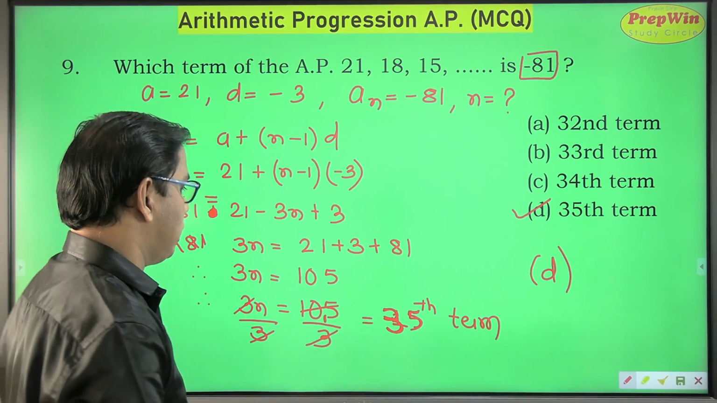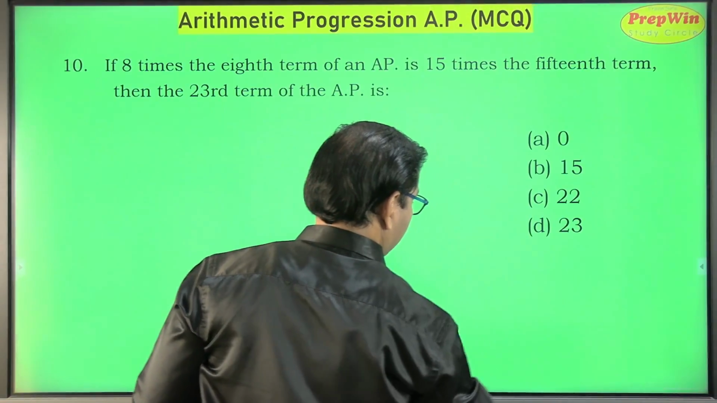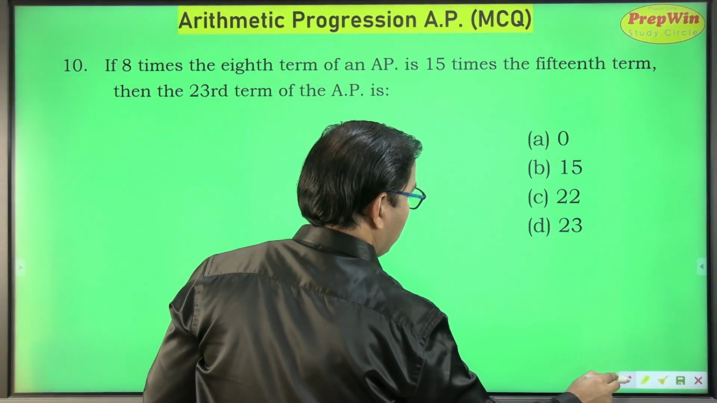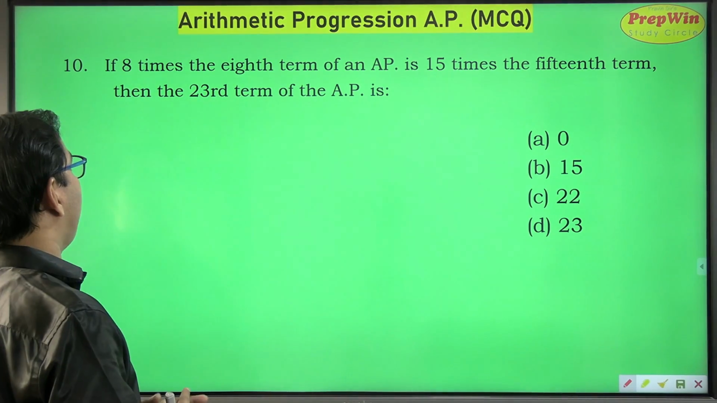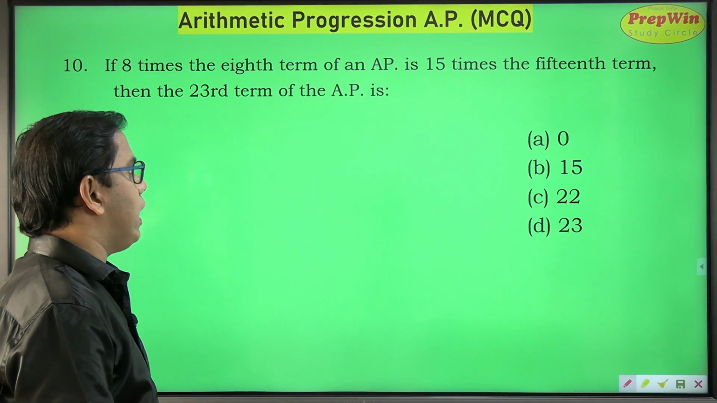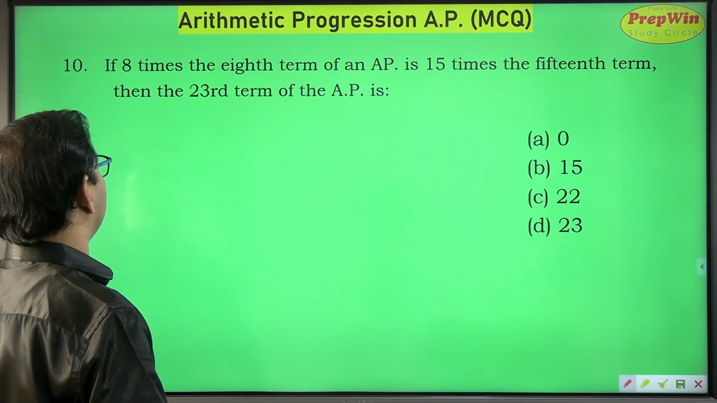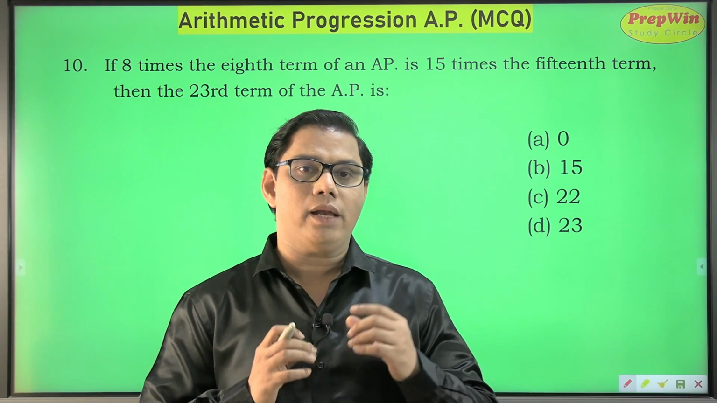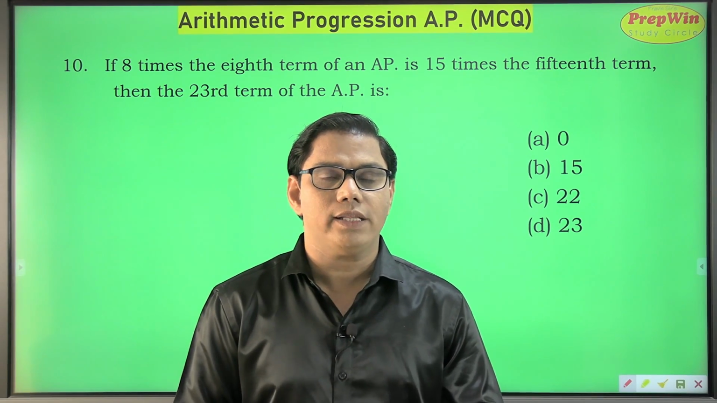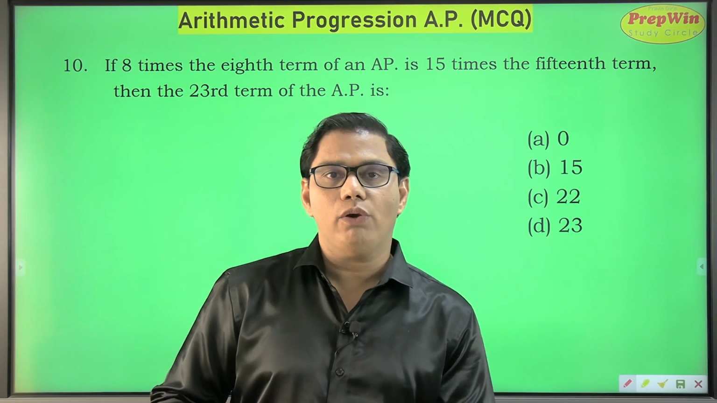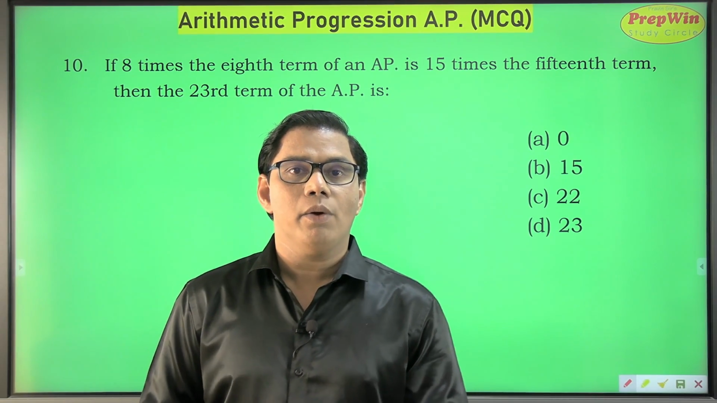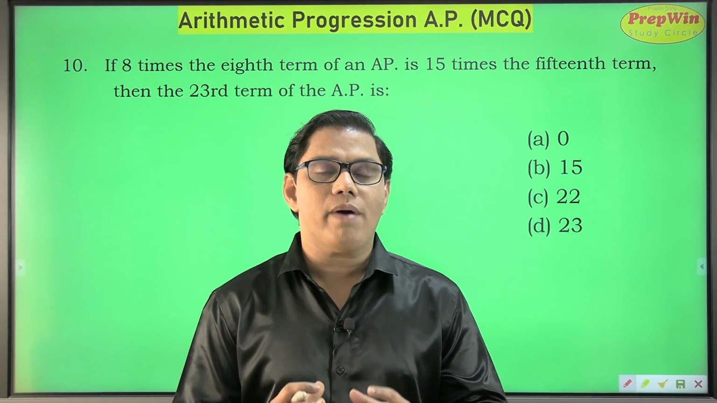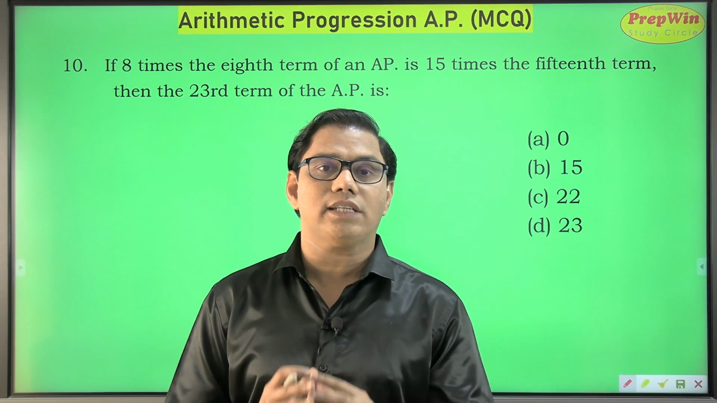Now moving on to question number 10. In this question number 10, what are we going to do? If 8 times the 8th term of an AP is 15 times the 15th term, then 23rd term of AP is dash. If you pick up your pen, take a notebook and start solving this sum, it is a very long sum. Its solution is very lengthy, but I will tell you a technique, I will tell you a method, the easiest way whereby you can find out the answer of this sum orally.